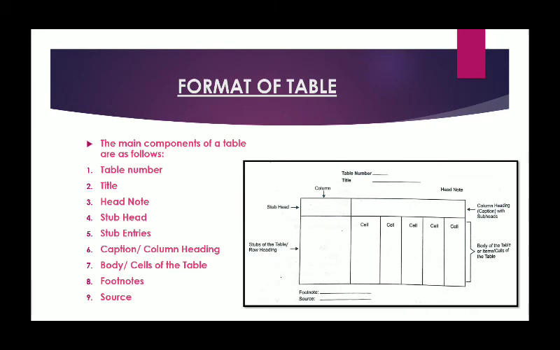Children, this format of a table is a 6-mark question for ISC students. A question can come, what are the different components of a table? In a standard form of table, what are the different parts that should be there? So here we see 9 parts are written here. The explanation of each one of these is given in the textbook very well. But whenever the question comes, you need to draw a table format, the one which is given over here on the screen. Yes, this kind of a format of table you need to draw, which is a must.